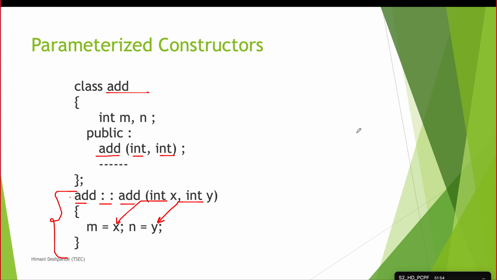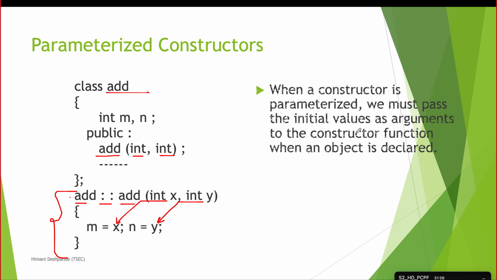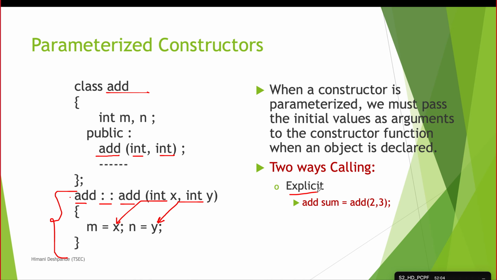Now we'll come to the main part where we are creating the object. In this scenario, there are two ways of creating the object. The first is explicit calling of the constructor and the next is implicit. First we will see the explicit one. As I've told you already, I write these paragraphs so that you can refer to them in future when you are accessing the PPTs. Right now I'm not reading out these paragraphs; they are just for you, so that if you don't remember the stuff, you can recall it by reading them. Okay, so we'll come back here.